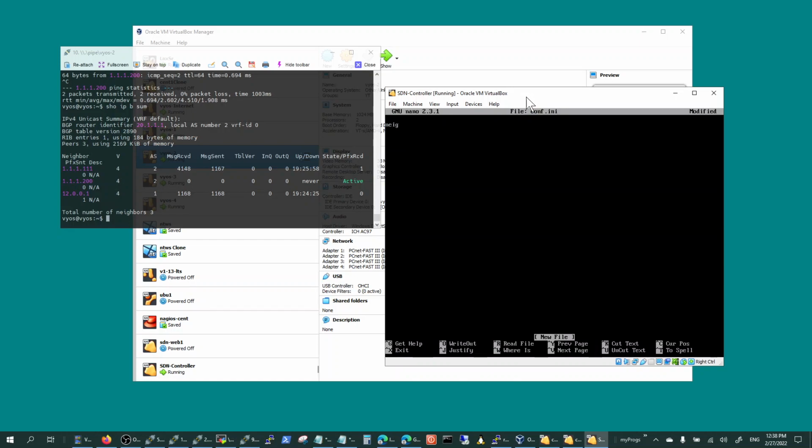It's going to look like this. You're going to neighbor with your VIOS2. Bracket open, tab, router ID is going to be your IP address, local address is going to be your local address, local AS is going to be the AS that VIOS1 is in, which is AS2 right here.